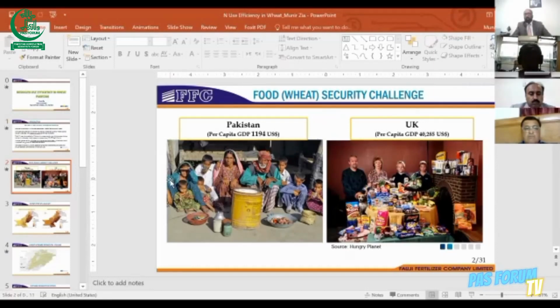In this comparison, you can see Pakistan versus UK. One major comparison is per capita GDP, which has declined further over the last 3 years compared to the previous 3 years. In Pakistan, more than 50% of the calorific requirement is taken through wheat, especially by the rural poor people compared to the developed world. That is the reason we need to consider wheat versus fertilizer consumption in our country.